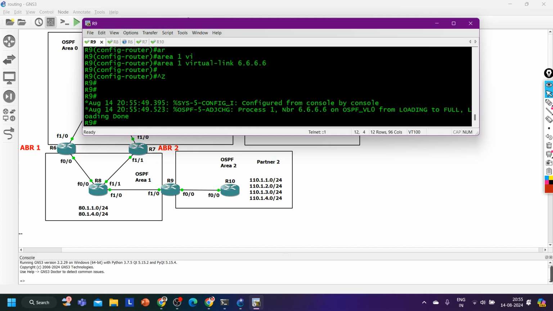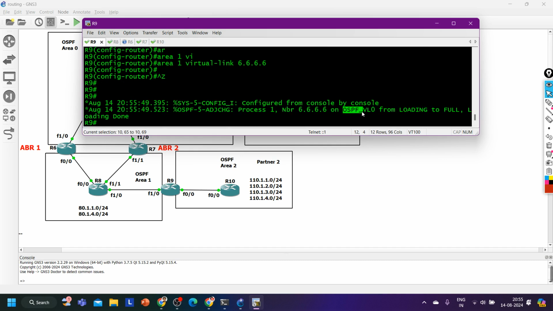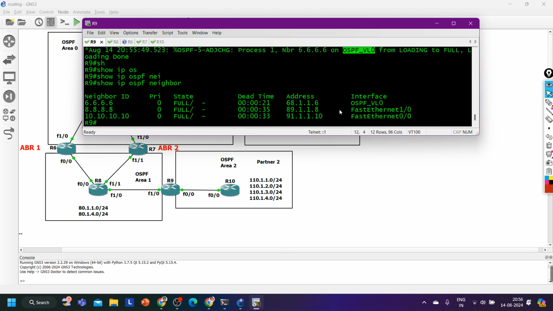Now we have a neighborship. You can see we have one neighborship on which interface? On OSPF_VL0. This is just the name of the virtual link. So show IP ospf neighbor. Now you can see this router has one neighborship with 6.6.6.6 as well.